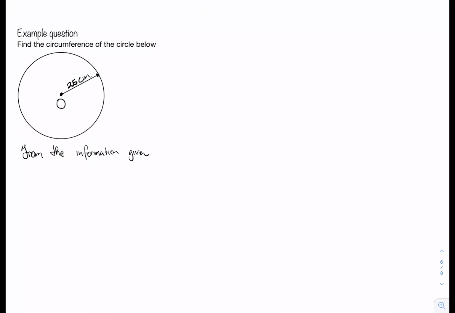We jump right into an example question. Here it says find the circumference of the circle below. So here we're being asked to find the circumference, which must mean that the circumference is something that we have to measure. Here the formula for circumference is C equals 2 pi multiplied by the radius. This formula is very important. It's just as important as the formula for the area of a circle.